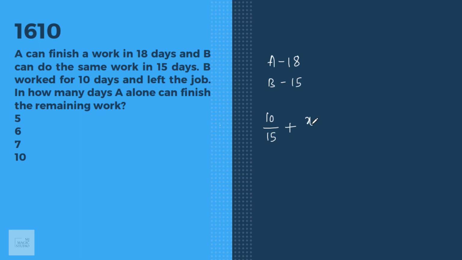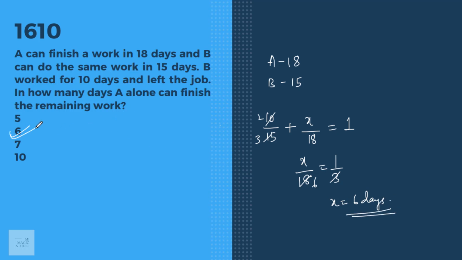Let A finish the remaining work in X days. That means the fraction of the work done by A in X days is X by 18. And the total fraction of the work done, if work is completed, is always taken as 1. So X by 18 is 1 minus 2 by 3, that is 1 by 3. X is equal to 6 days. A will work for 6 more days to complete the remaining work. That is in option B.